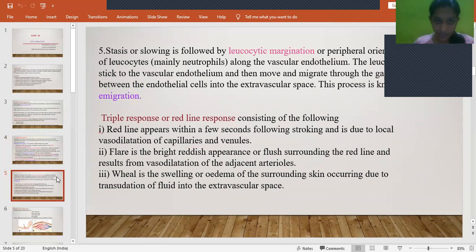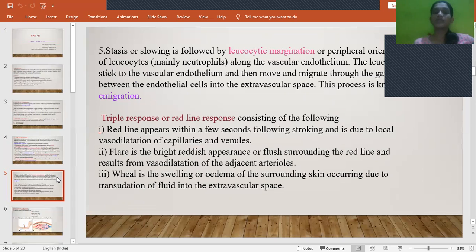Stasis or slowing is then followed by leukocyte margination. In the blood vessel, as I said, there is an increased number of red blood cells, white blood cells, and platelets; their concentration is more compared to the plasma. Among these, the leukocytes will move to the periphery of the blood vessels.